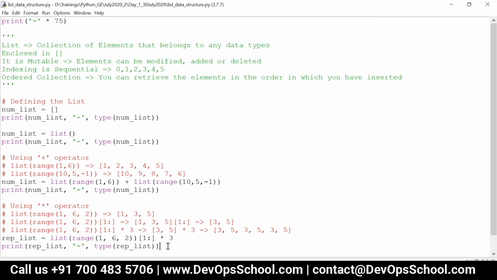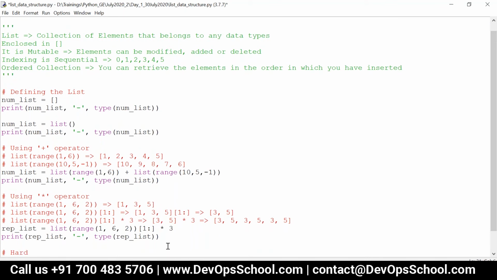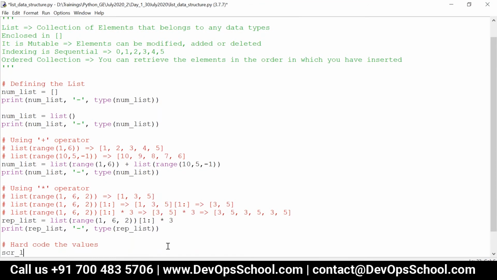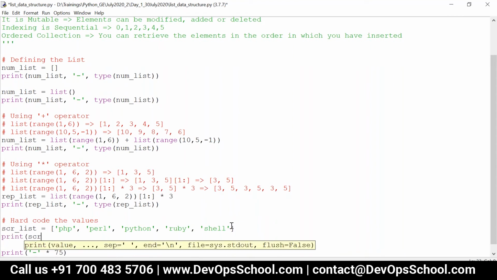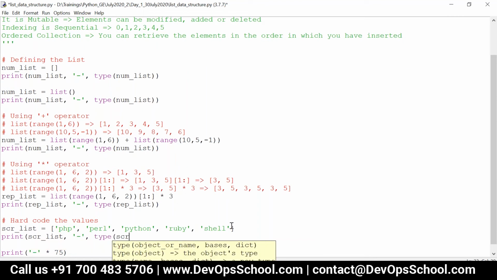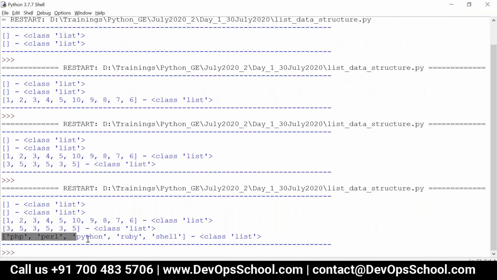No, that's fine, right? Okay. And then I can just hard code the values. Directly I can hard code the values within the pair of square brackets. That is, scr underscore list is equal to, I can say PHP, Perl, Python, Ruby, and then shell. All right, so I can just hard code it. So now you can see scr underscore list and then type of scr underscore list. This is nothing but just direct population, right? So there is no expression and all.